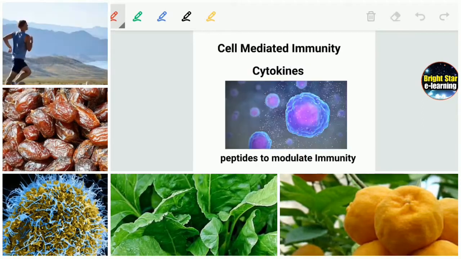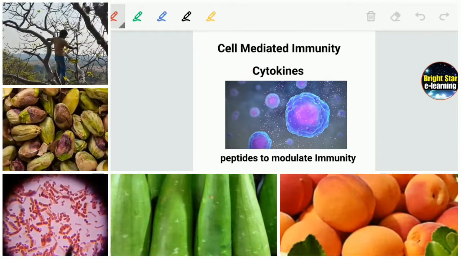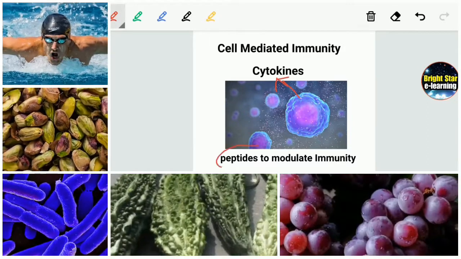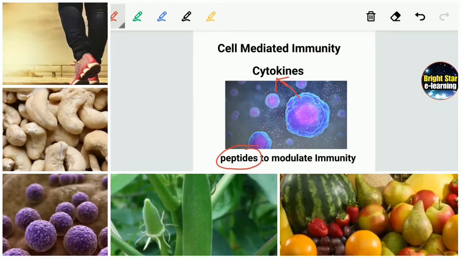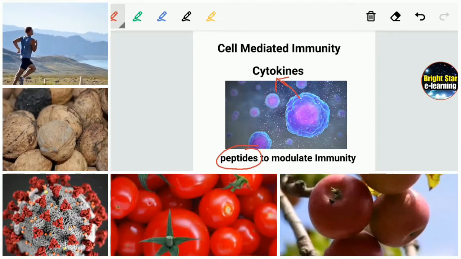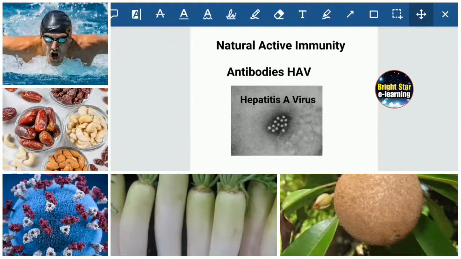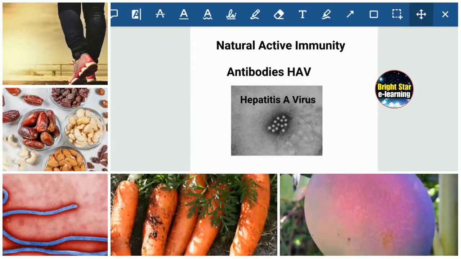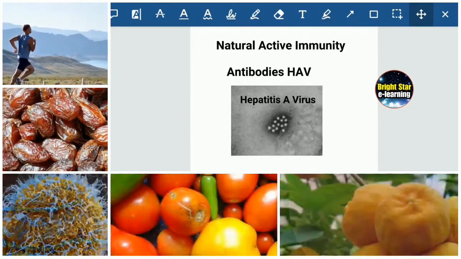Second one, cell mediated immunity. For that, cytokines are released from the body. Cytokines are nothing but bits of proteins, that is peptides. They are useful in modulating the immunity. So very important. Next one is natural active immunity. You can find hepatitis A virus. Against that, antibodies are produced by the body itself. Naturally the body produces antibodies against this hepatitis A virus.